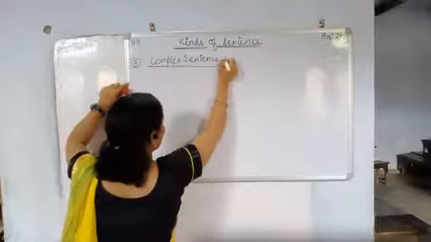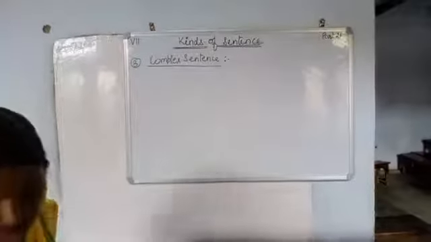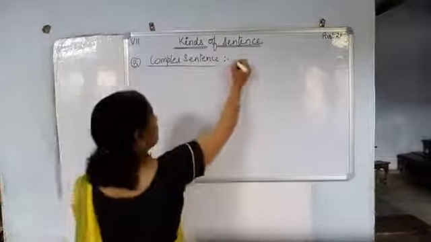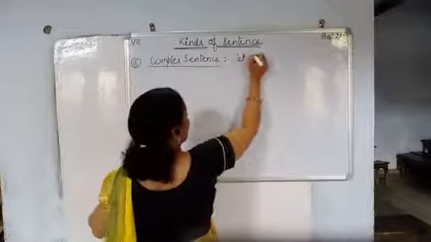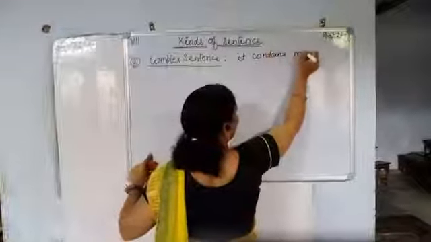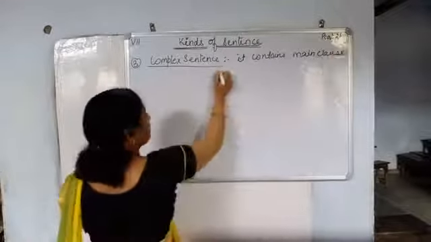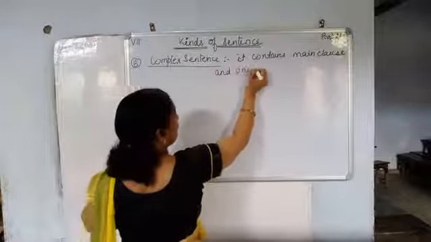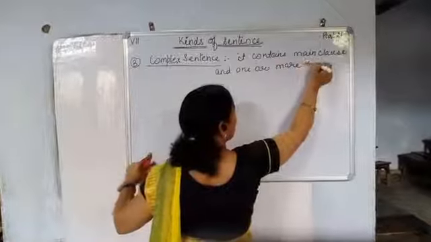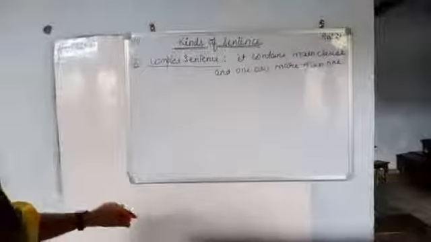Okay. Now, see the definition. A complex sentence contains a main clause and one or more than one subordinate clause.